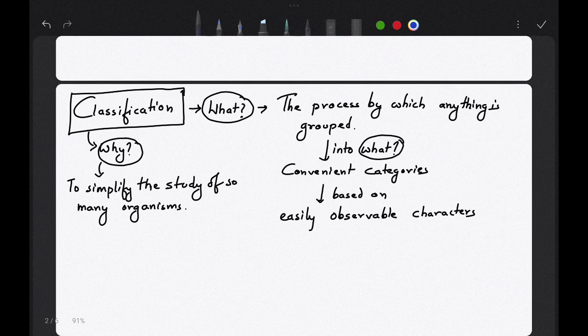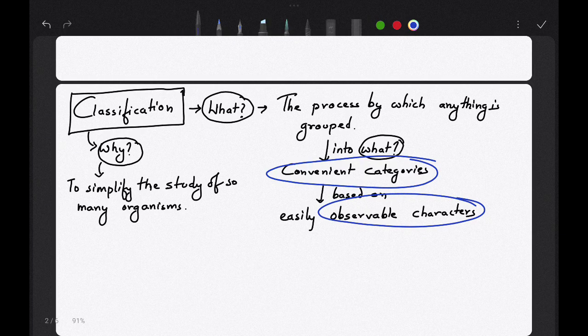Now what is classification? Classification is the process by which anything is grouped into convenient categories based on observable characters. Why do we need to divide them into convenient categories? Because we have to study them. We have to simplify the study of so many organisms.